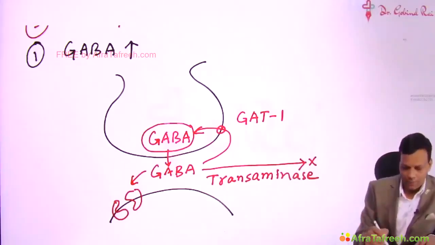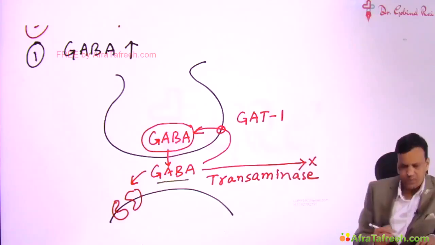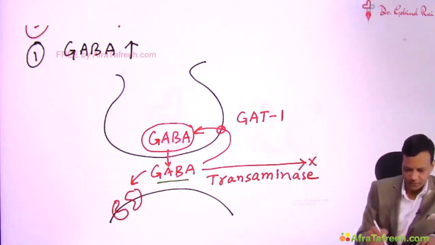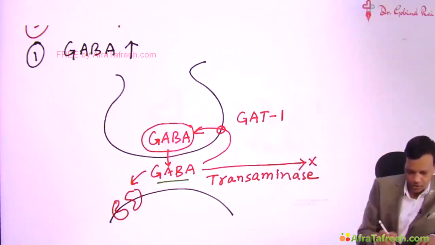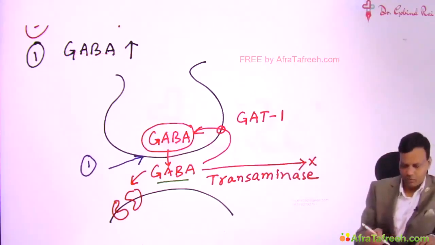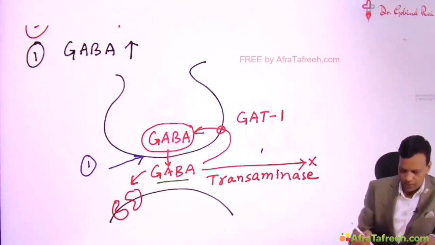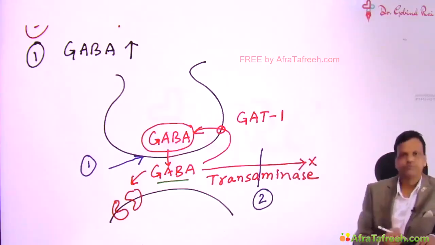So in epilepsy, we want to increase the activity of GABA. For increasing the activity of GABA, we have to increase the GABA at this place. So what are the options by which we can increase the GABAergic activity? First thing we can do is give a drug which releases GABA. If more GABA is released, brain will be depressed. We can use the drug in epilepsy. Number 2, we can inhibit the metabolism of GABA. If GABA is not broken, more GABA, so it will depress the brain.